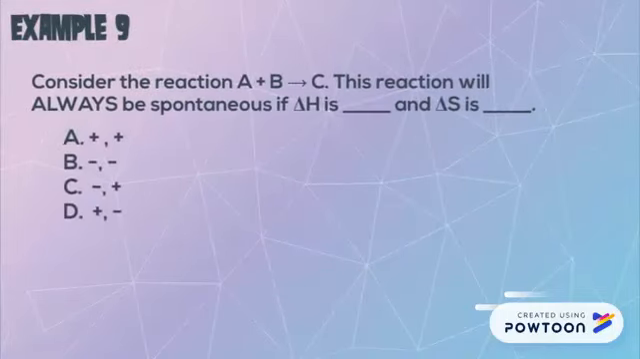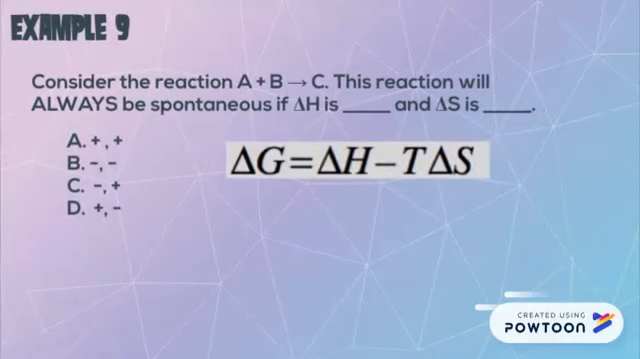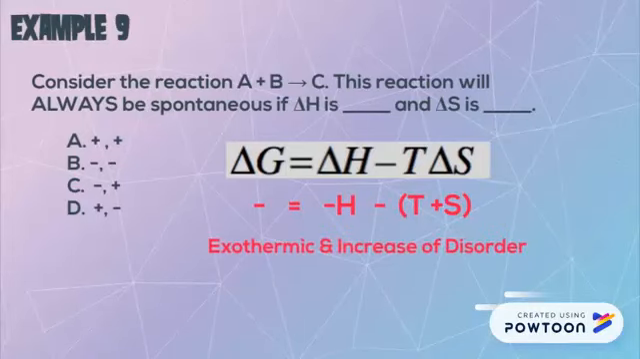For example number 9, we are looking for a reaction that is spontaneous, meaning our delta G has a negative value. So we need to figure out what H and S have to be to always give us a negative number. So delta H being negative and S being positive, H minus S will always be negative.